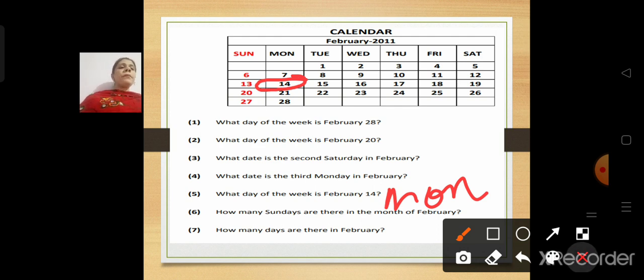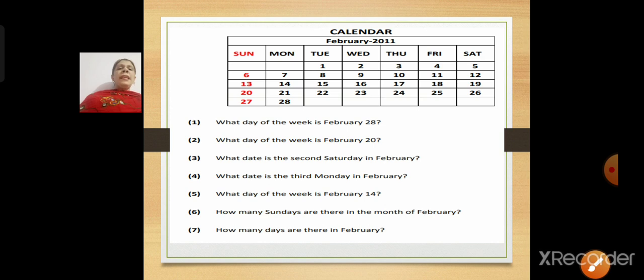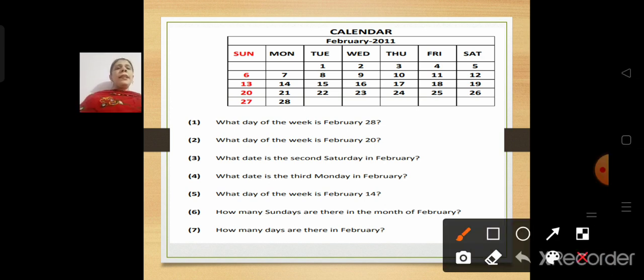Okay. Now, how many Sundays are there in the month of February? Count, children, and tell me how many Sundays. 1, 2, 3 and 4. Again we will count. 1, 2, 3 and 4. So, how many Sundays are there in the month of February? 4.